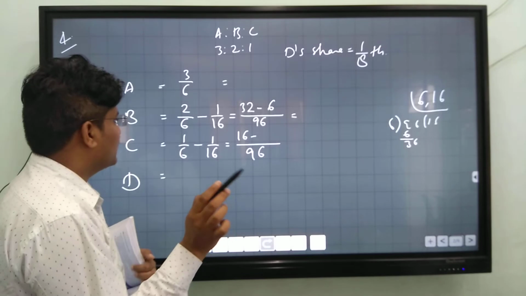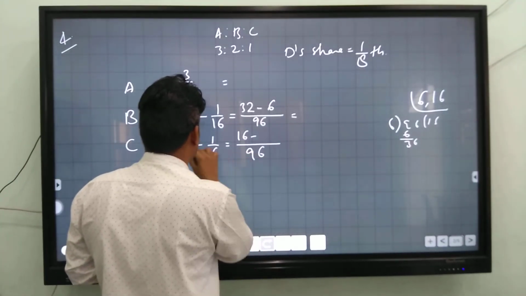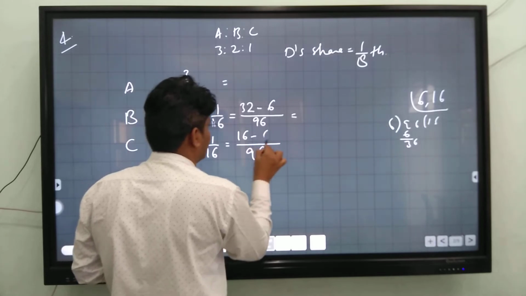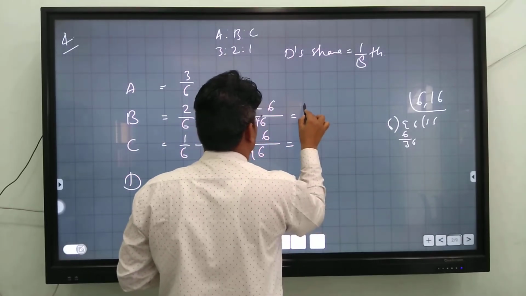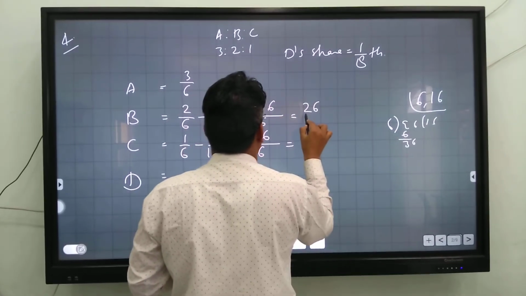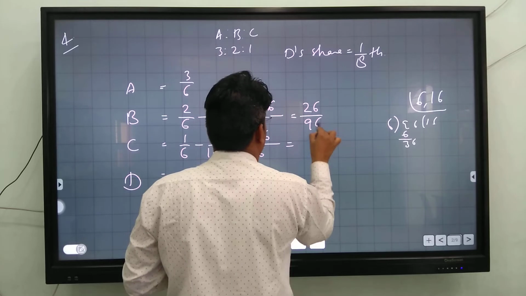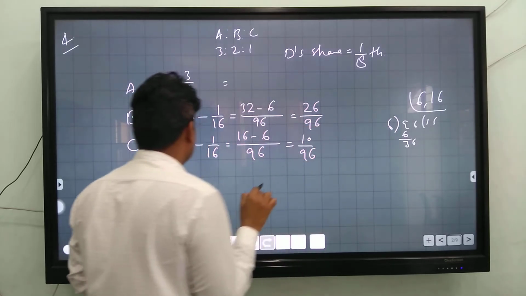We can also use cross multiplication. 16 into 2 is 32, minus 6, is 26, divided by 96, so B's share is 26 by 96.